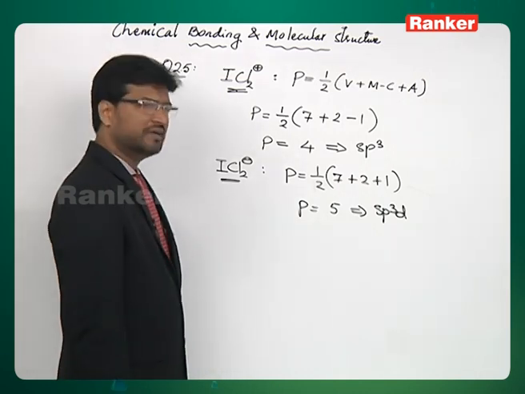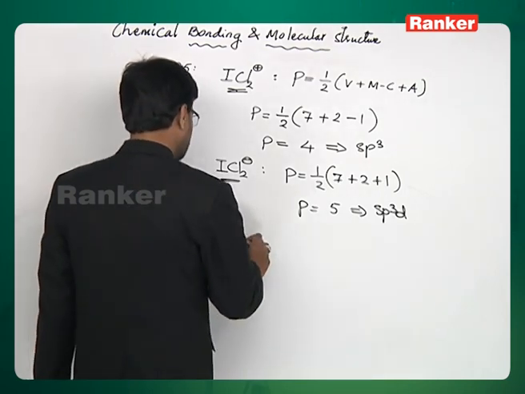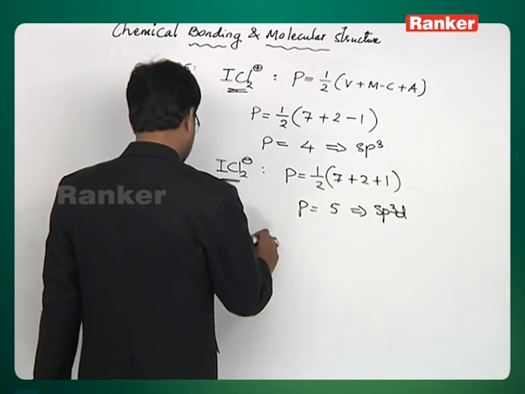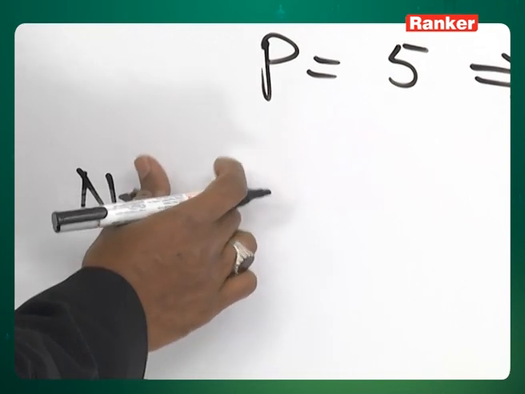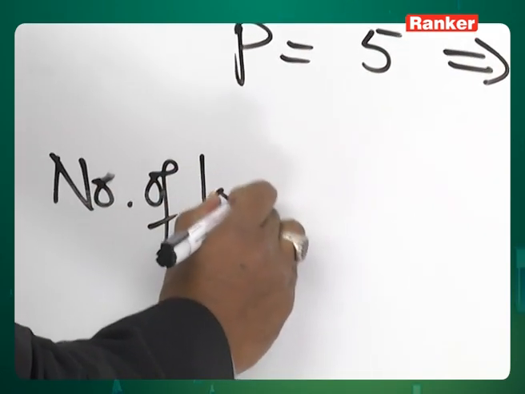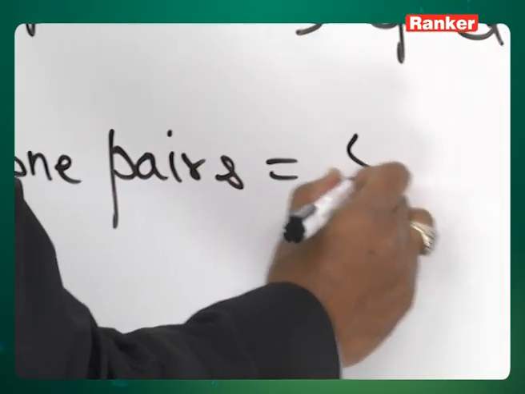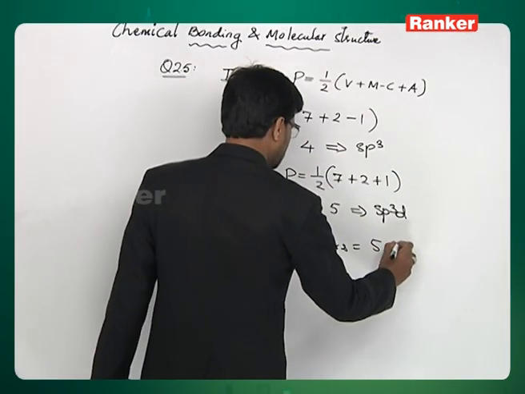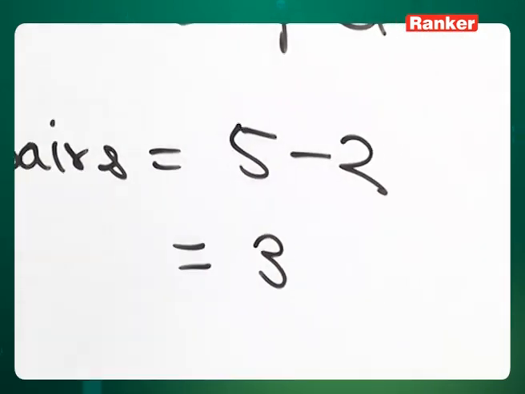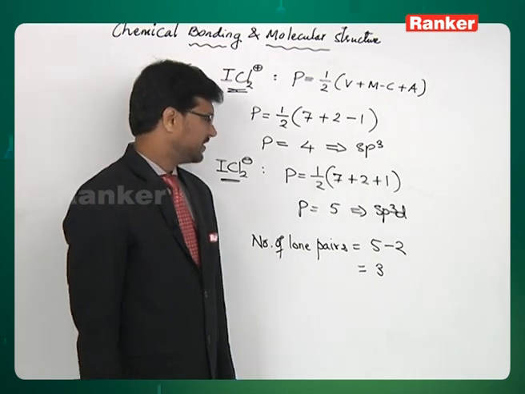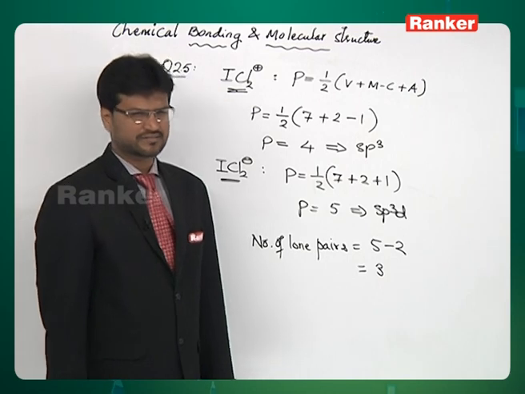And how many lone pairs are present on the central atom? See, number of lone pairs is equal to number of electron pairs minus 2. 2 is the number of surrounding atoms, that comes to 3. So this molecule has 3 lone pairs and the number of d orbitals involved in hybridization is only 1, so this cannot be the correct answer.